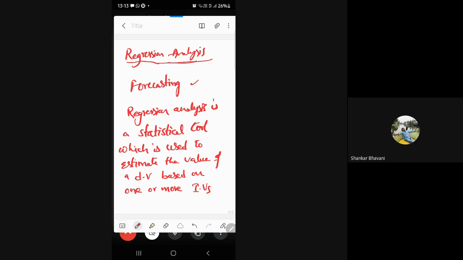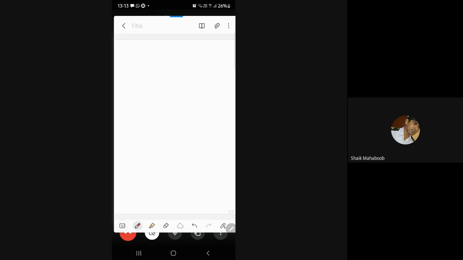Independent variable will be predicted, sir. See, for example, suppose y is equal to a plus bx, then you can say y is a dependent variable and x is an independent variable. But if I give you some values for x and some values for y, how can I know whether x and y depend on each other?